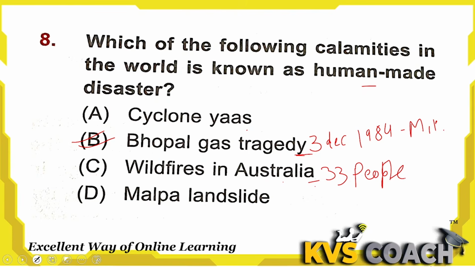Okay. D, Malpa landslide. The Malpa landslide was also a natural disaster in Malpa village, on 18 August 1998. This is the date when it happened, at 3 a.m. in the morning. The landslide wiped away the entire village, and that village name is Malpa village. This is called the Malpa landslide disaster, but this is also a natural disaster. It is not human-made. The human-made disaster is only option B.